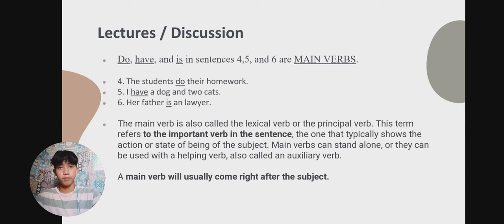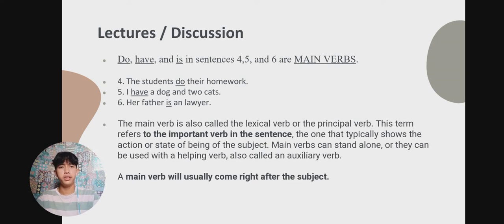Like numbers 4, 5, 6. The students do their homework. Number 5, I have a dog and two cats. And number 6, her father is a lawyer. The do, have, and is in sentences 4, 5, and 6 are what we call main verbs.